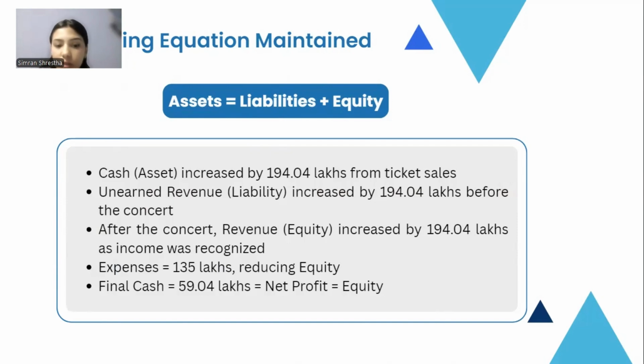And after the concert, the liability was removed and the revenue increased the equity by 1 crore and 94 lakh. The net profit after deducting expenses from the revenue was 59 lakh. So the equation balanced properly.